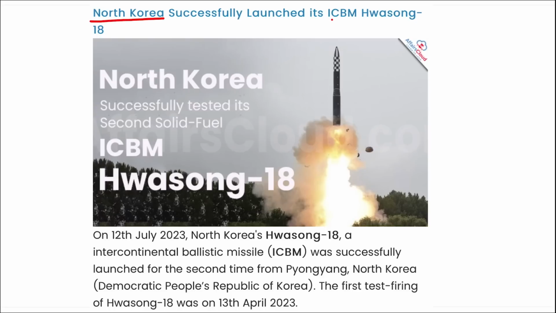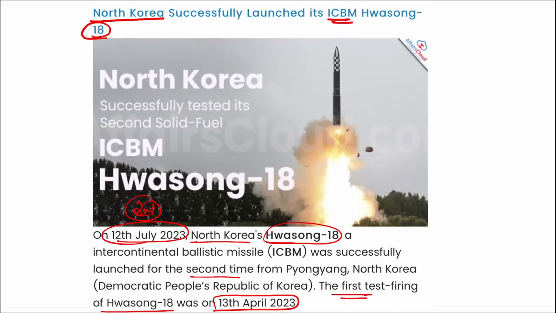They have successfully launched their ICBM Hwasong 18. I repeat, North Korea's intercontinental ballistic missile, Hwasong 18, was successfully launched for the second time. The first test firing of Hwasong 18 took place on 13th of April 2023, and recently on 12th of July the second testing took place. So a direct question can be asked: this Hwasong, the intercontinental ballistic missile, is of which country? It is of North Korea, right?